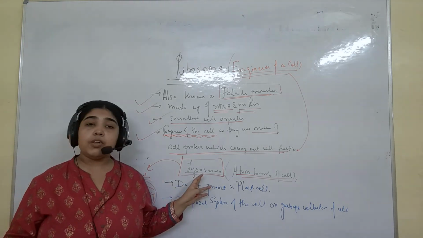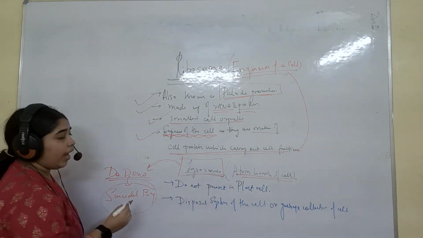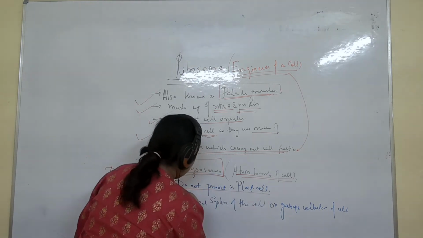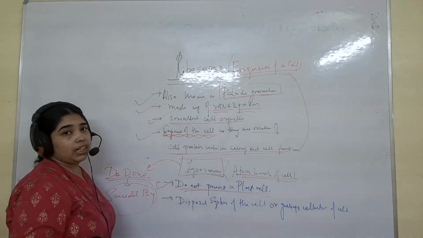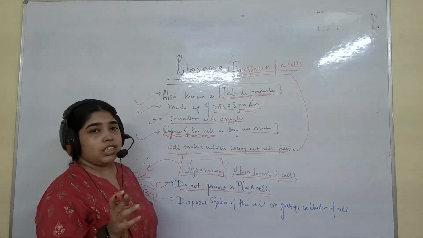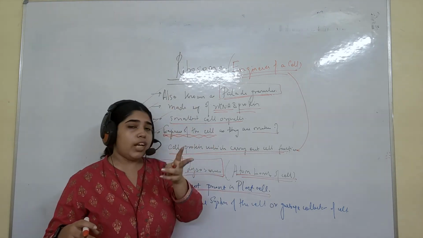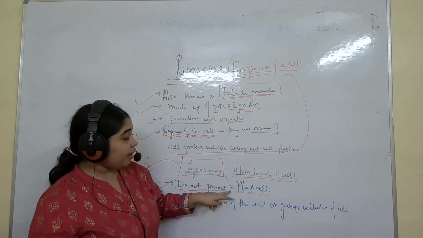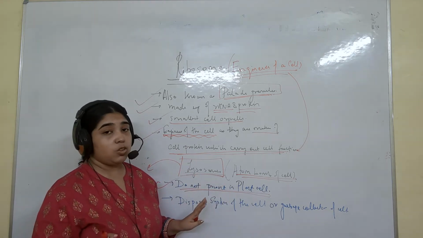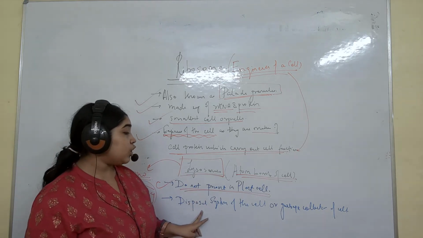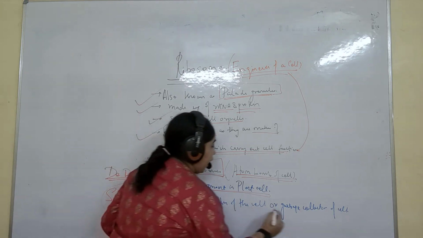And remember, when you write the difference between animal cell and plant cell, please mention this fact that it is not present in plant cell. I had forgotten to say this to you. Just remember, it is not present in plant cell. Lysosome is present only in animals, while all the other organelles that we have studied are present in both animals and plants. And it is also called the disposal system or the garbage collector.